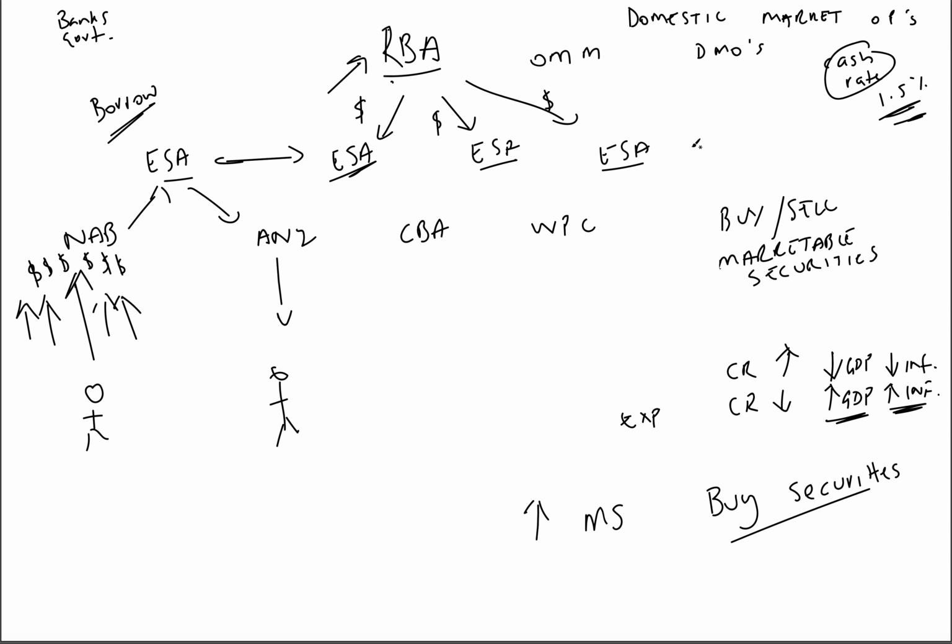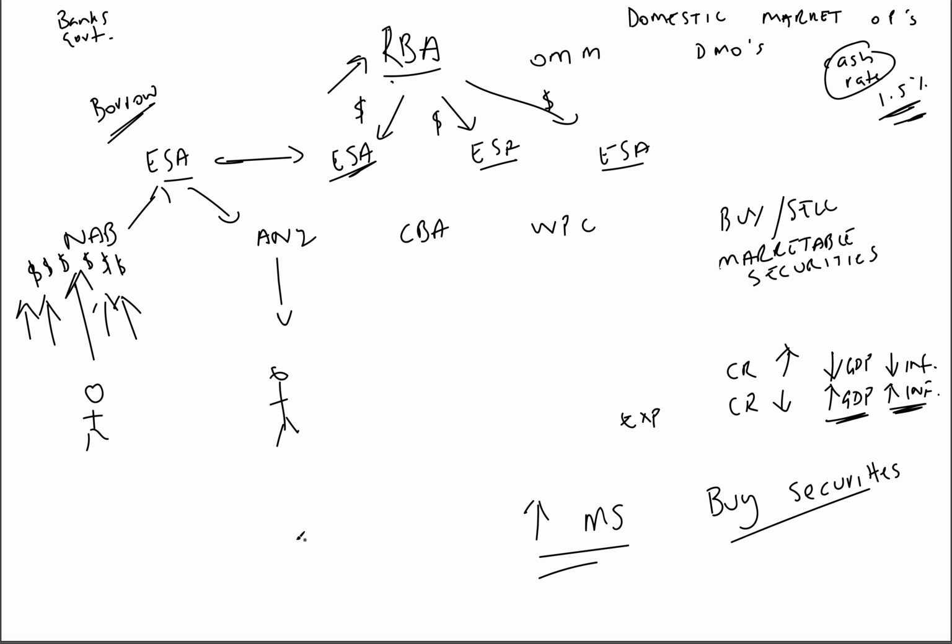So it's actually in their best interest to take whatever surplus funds they have in their exchange settlement account and loan it out in the form of mortgages. In this instance, the Reserve Bank of Australia has bought securities, so the securities are now held by the RBA. In return, they've paid money to the banks, and now the banks have more money, so the money supply has increased.